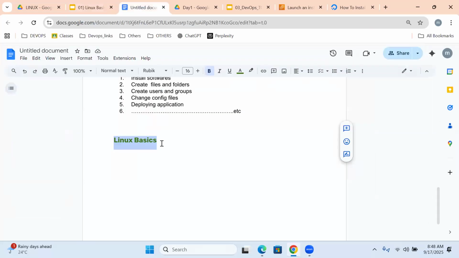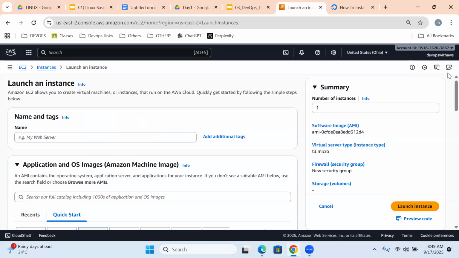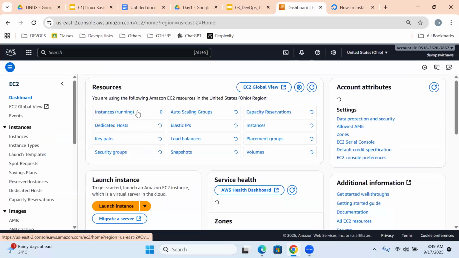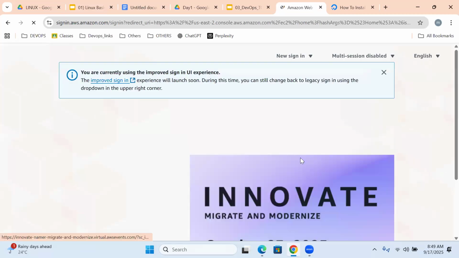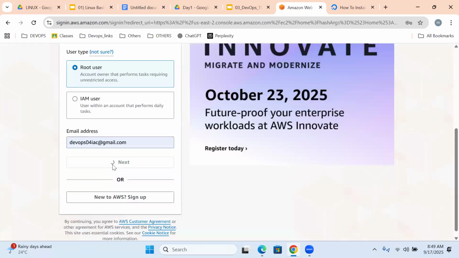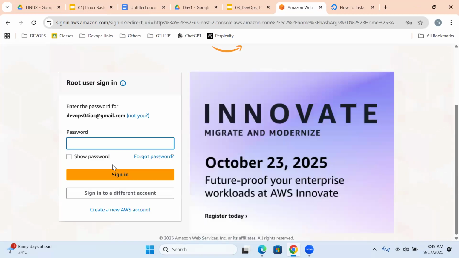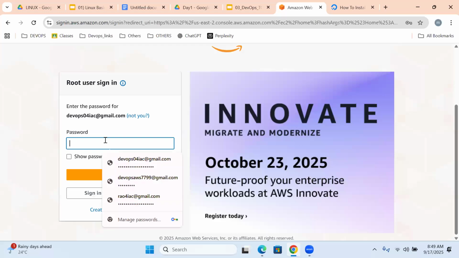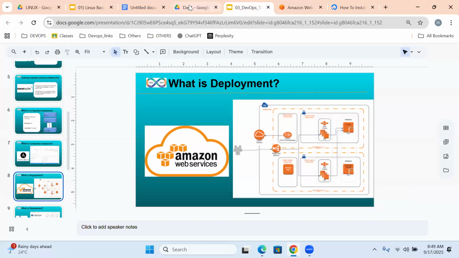I'm stopping this class at this moment. I could start it, but actually my AWS account is suspended, so I can't create a server for today. Otherwise I would have shown you. I could teach one more 10 minutes, but the problem is the AWS account. Anyway, we'll continue by tomorrow.